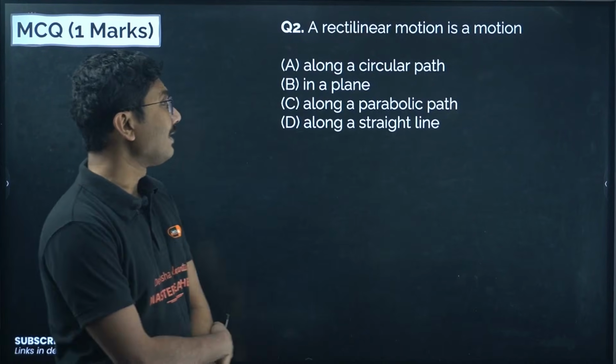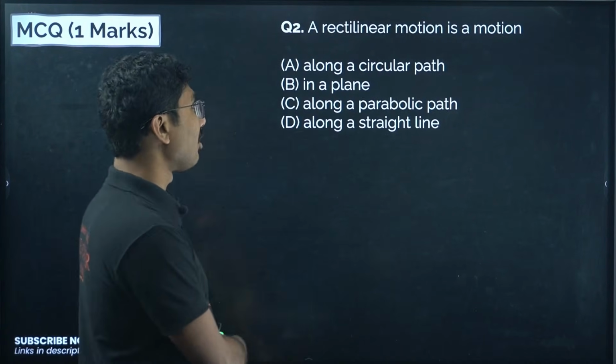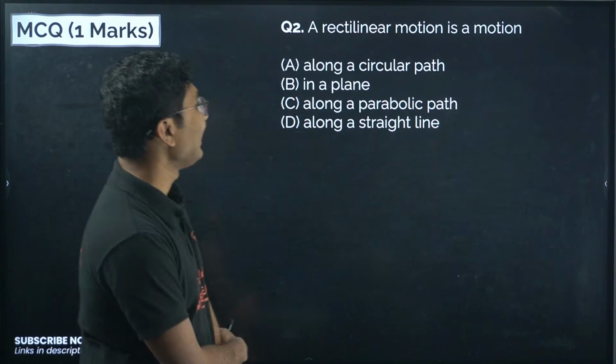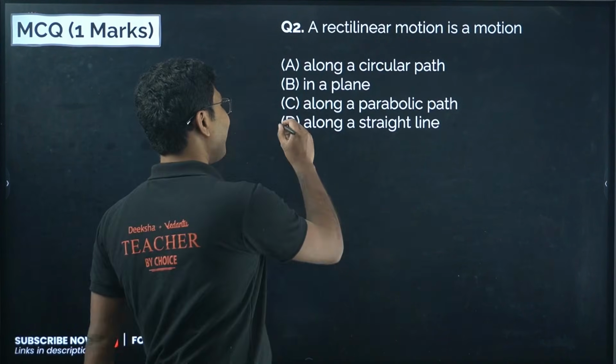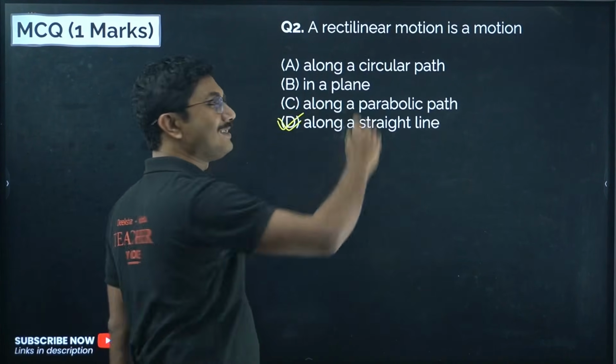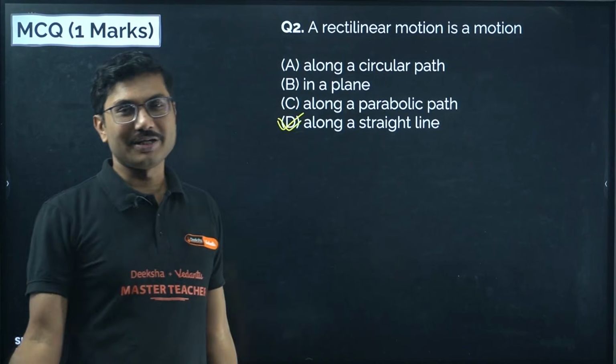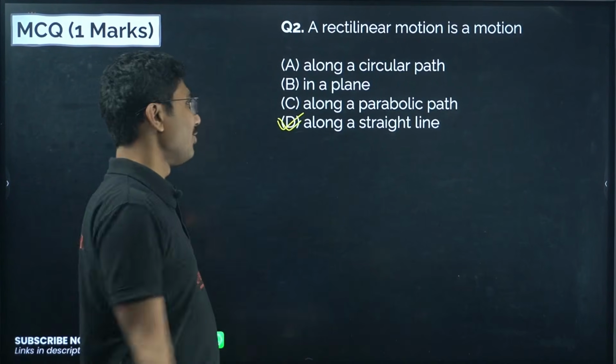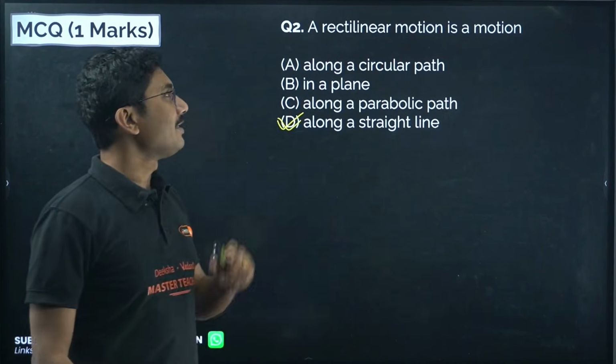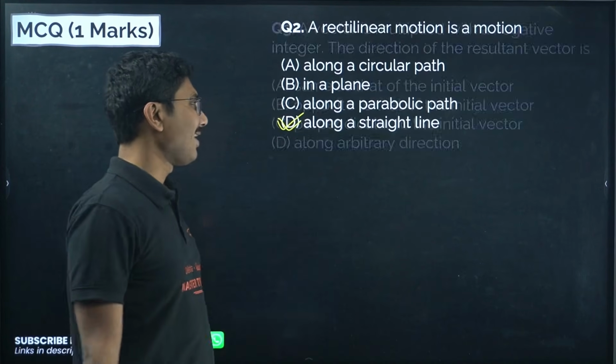Next, a rectilinear motion is a motion along a circular path, along a plane, along a parabolic path, or along a straight line. Rectilinear means straight line motion, motion in one dimension, motion in a straight line. So rectilinear motion means motion along a straight line.